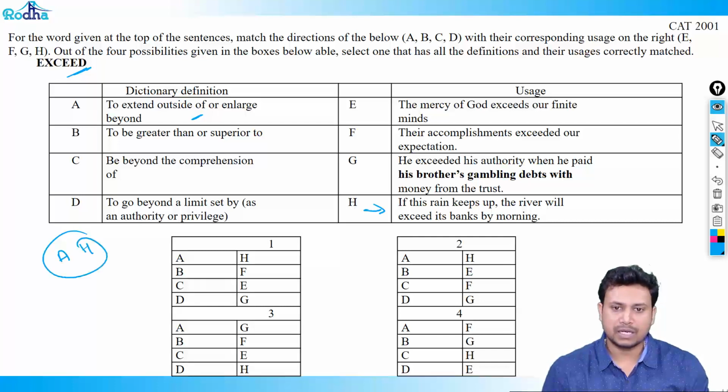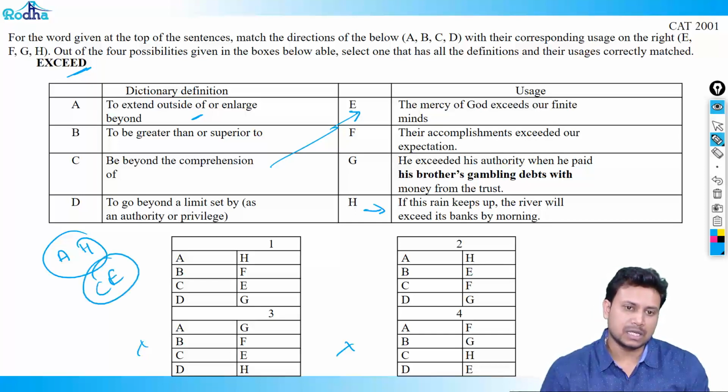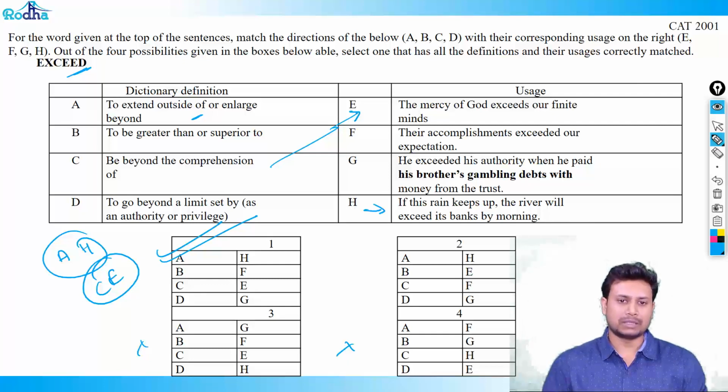How many options have an A and H? These two have, these don't have. So let me check one more: to be beyond the comprehension of. The mercy of God exceeds our mind. So comprehension has to be in terms of God. So it has to be CE, and we get our answer as option number 1. I hope this is clear. Let's move on to the next one.